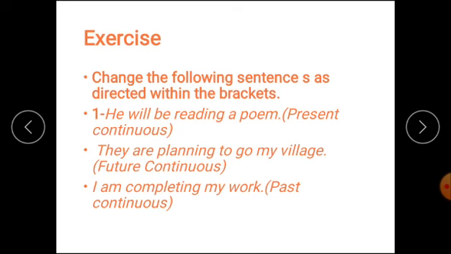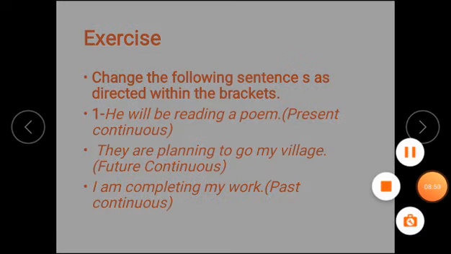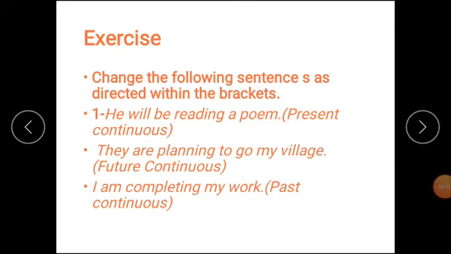Dear learners, here is the exercise that you must do. Change the following sentences as directed within the brackets. Some sentences are given here. You have to change accordingly as given within the brackets.